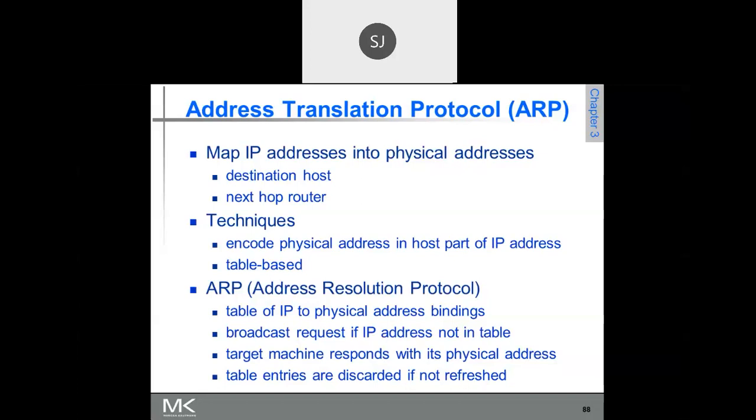Please remember, if you look into any IP address, there are two parts in it. Which are the two parts in the IP address?